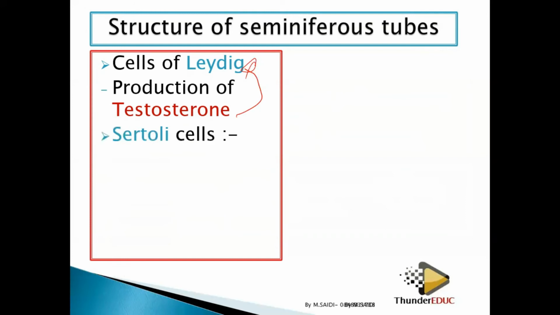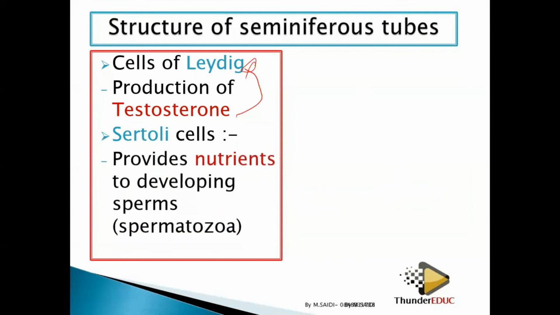The second cells are called satellite cells. What is the function of satellite cells? They are very important in the production of nutrients so that these sperms can develop. These nutrients are found in the seminiferous tubes. They are very important in making the spermatozoa. They're not yet spermatozoa; they only become spermatozoa when they have matured. So satellite cells produce nutrients so that these sperms can develop into mature spermatozoa.